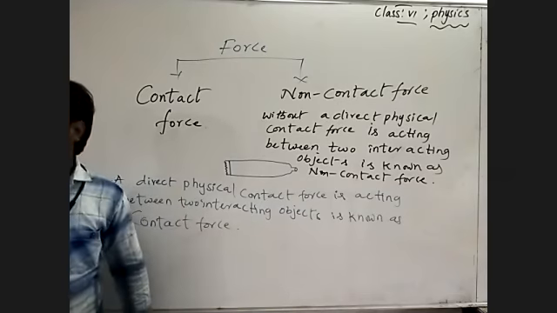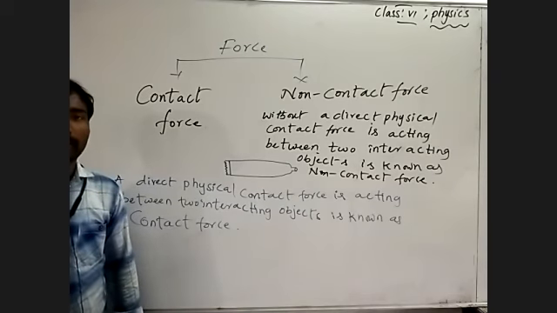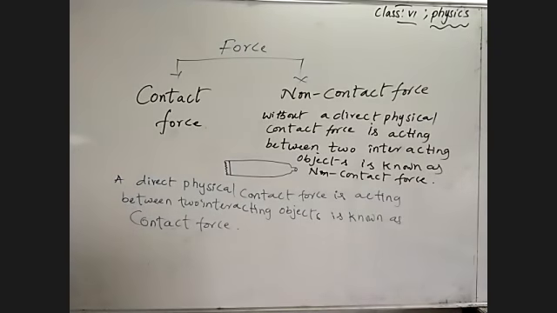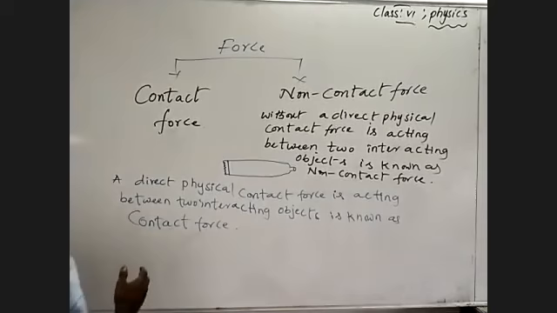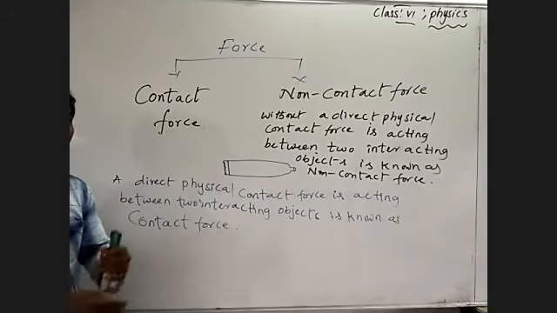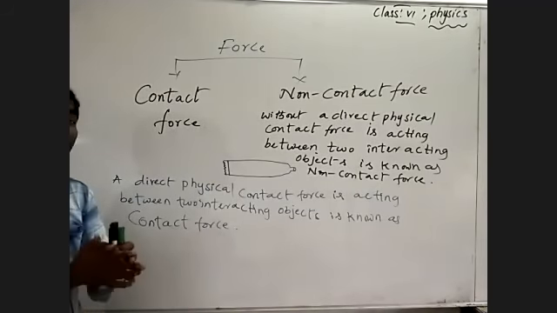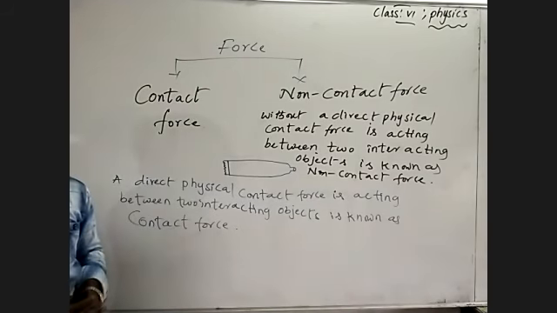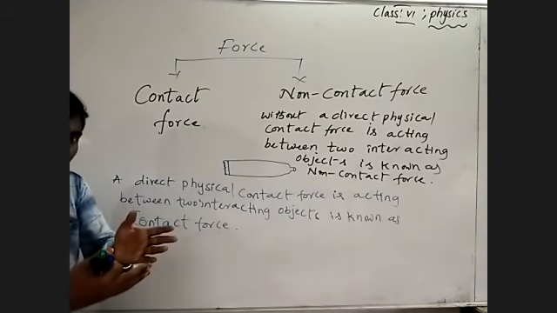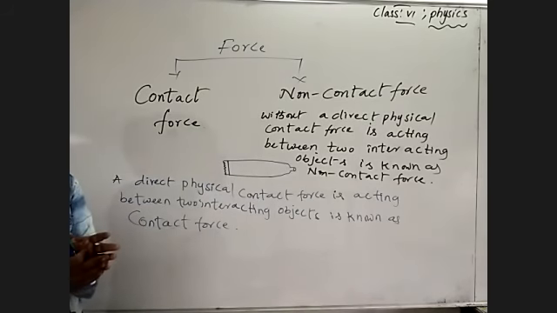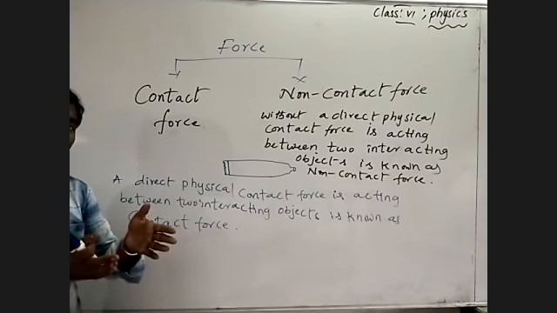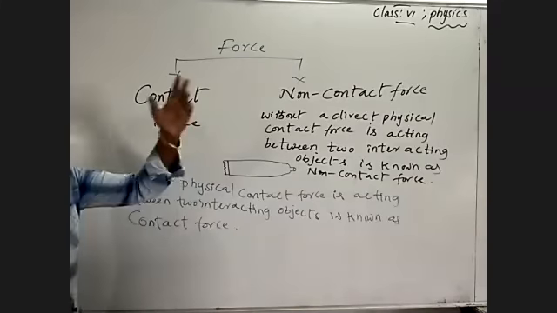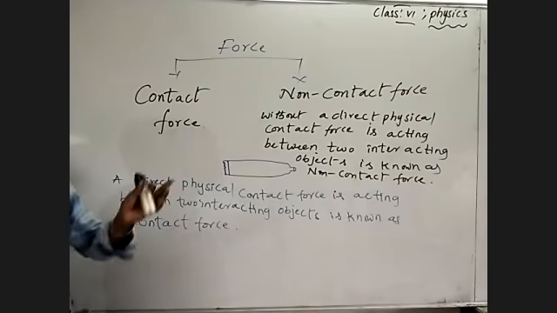Here, we use direct physical contact force between two interacting objects. There, there are also two interacting objects, but we are not applying direct physical contact; we are placing them at a distance. By placing at a distance, what happens? There is a force acting between the two interacting objects. That's why we call it non-contact force, field force, or force at a distance. At a particular distance, the force is acting between two interacting objects without physical contact.